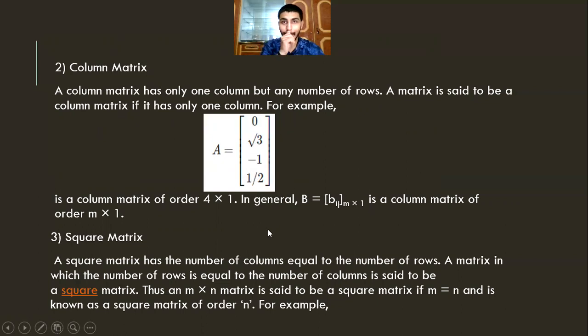Same as row matrix, this is a column matrix of order 4 by 1. 4 means row and 1 means column. In general, B is equal to Bij, m multiplied by 1 is a column matrix of order m multiplied by 1.